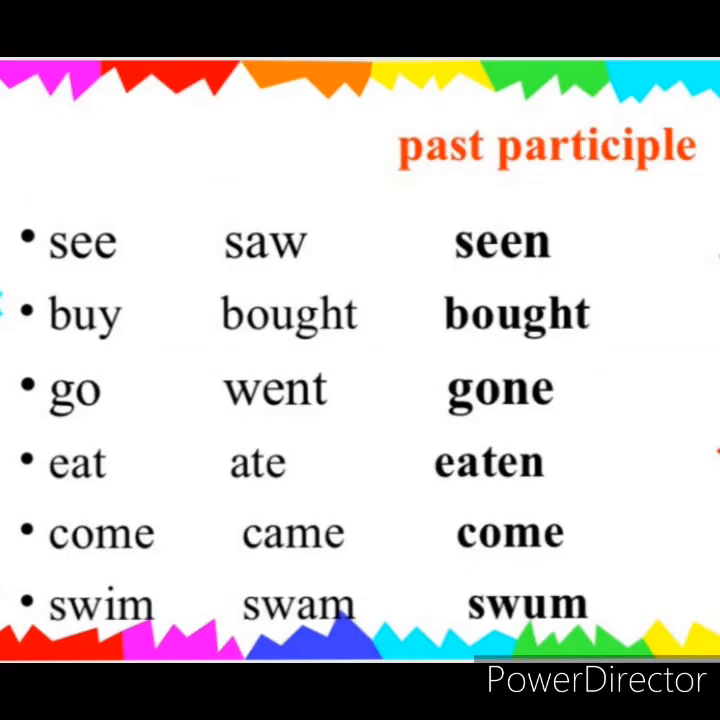In present perfect tense we always use third form of verb. You can see here in this table there are given third form of some verbs. For example, see, saw, seen. Seen is the third form. Buy, bought, bought. Go, went, gone. Eat, ate, eaten.